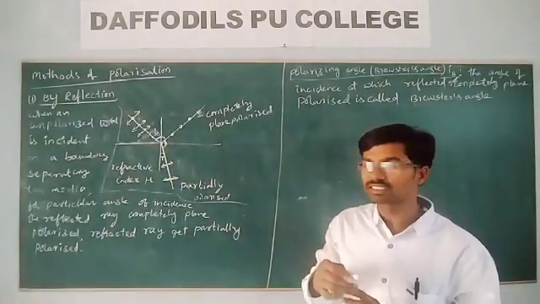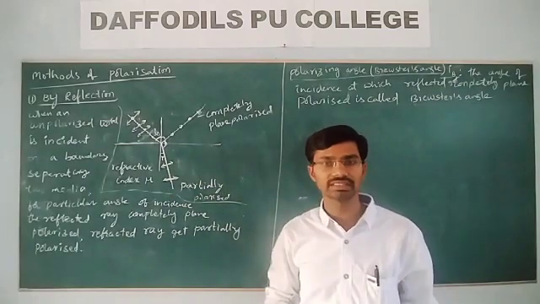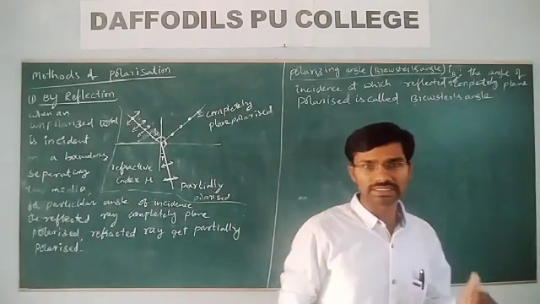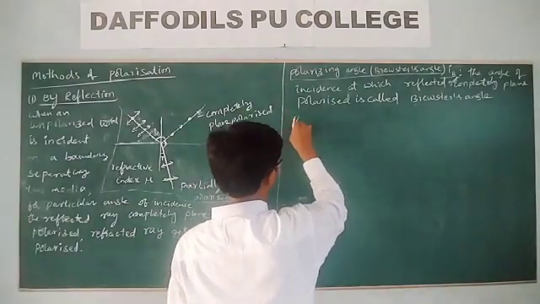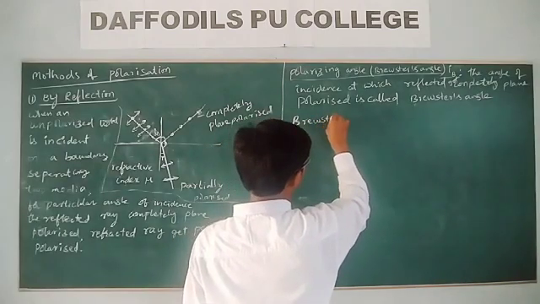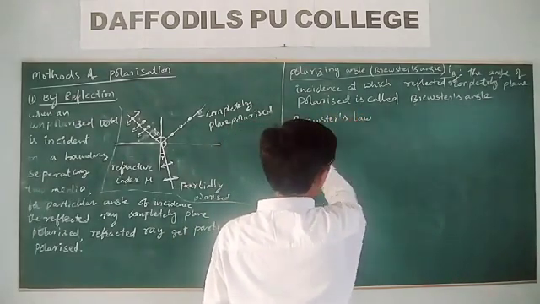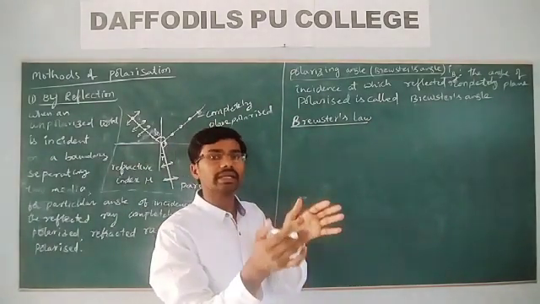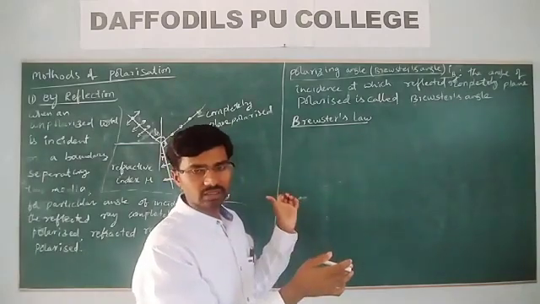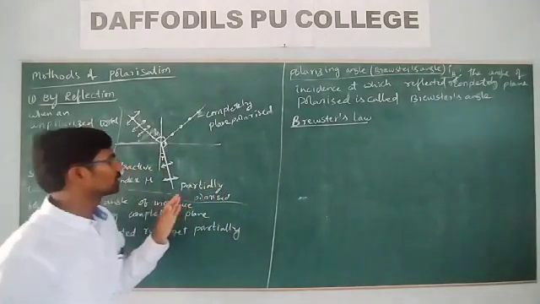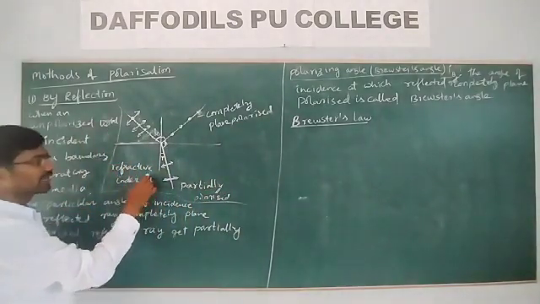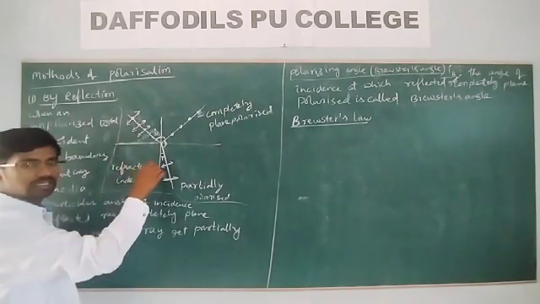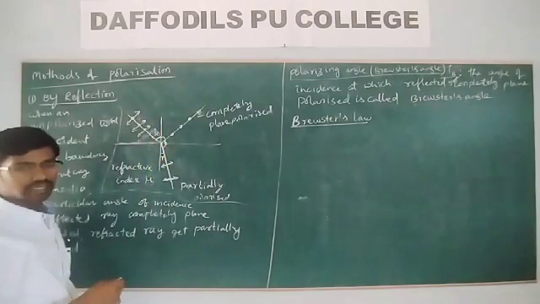Then what would be the relation between the polarizing angle and the refractive index of the second medium? That is given by Brewster, so we also call it Brewster's law. What is the importance of Brewster's law? It gives the relation between the angle of incidence and the refractive index of the second medium. According to Brewster's law, the relative refractive index of the second medium with respect to the first medium is equal to the tangent of the polarizing angle.